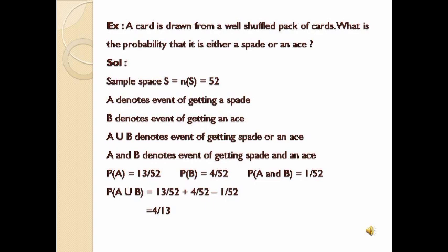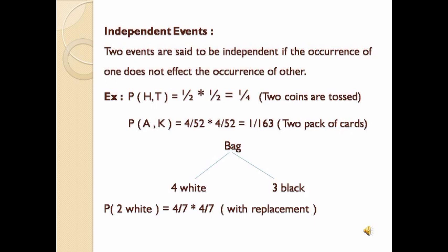So now we know that if there is something common between two events, such events are called mutually inclusive events. So probability of A union B is equal to probability of A plus probability of B minus probability of A intersection B, that is 13 by 52 plus 4 by 52 minus 1 by 52, which is equal to 4 by 13.